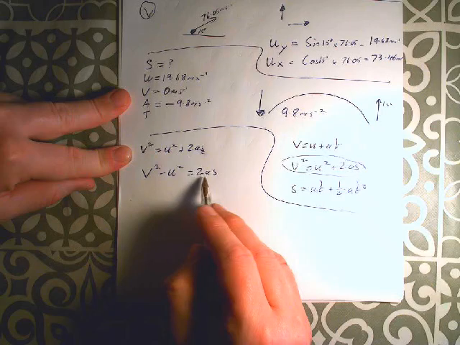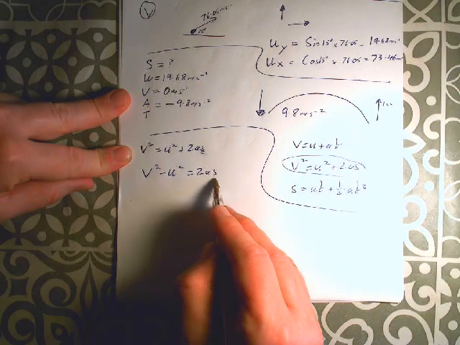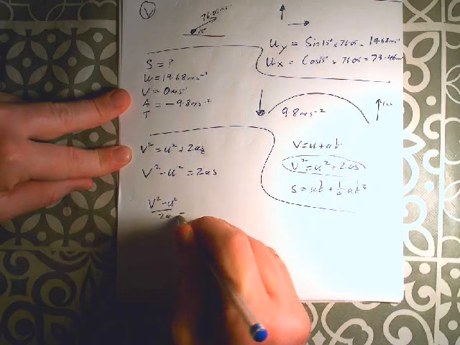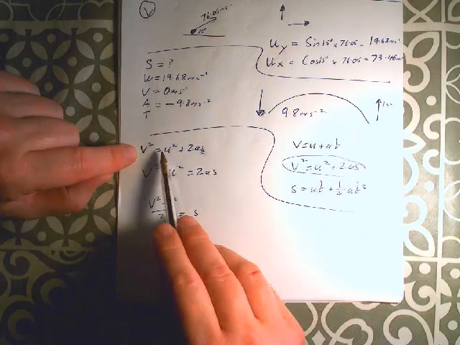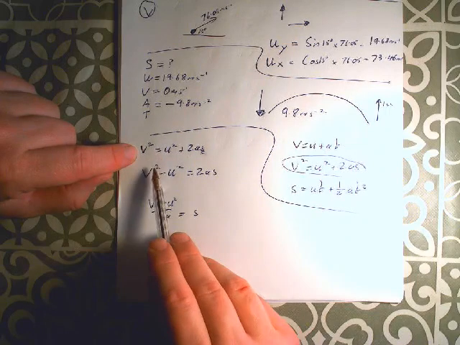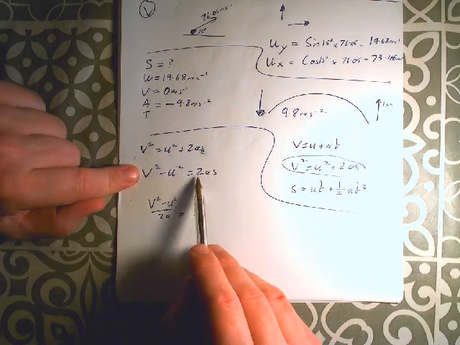So let's do a little bit of rearranging. V squared minus u squared, just bringing u squared across, is equal to 2as. And we're looking for s, so let's get rid of this 2a and bring that across. It was multiplied by the s here, so it's going to be divided by over there. V squared minus u squared over 2a is equal to s.